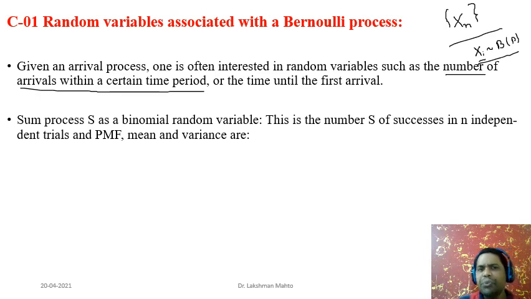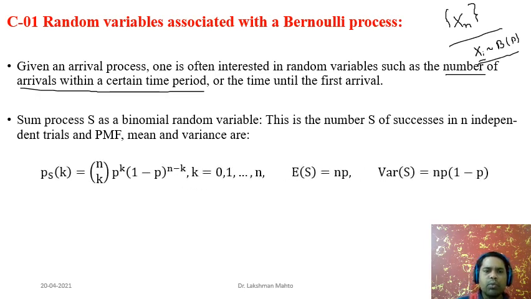We had already seen that if you sum a Bernoulli random variable n times, then Sn happens to be a binomial random variable. This is the number of successes in n independent trials. So definitely it will have a PMF, mean and variance. What is the PMF of this sum process S? It is just binomial in nature.